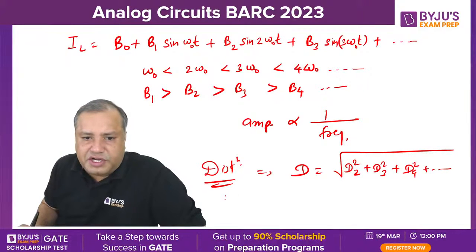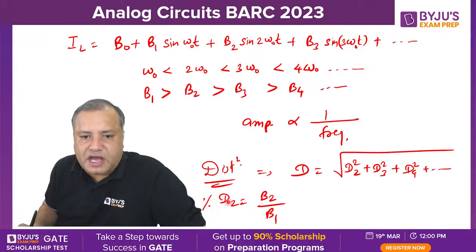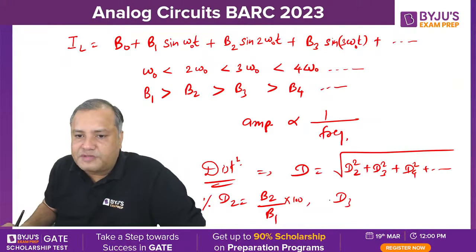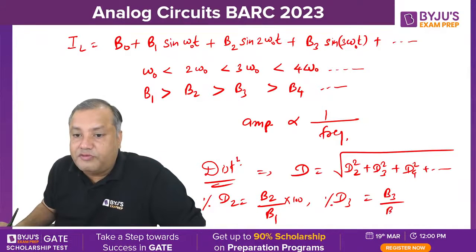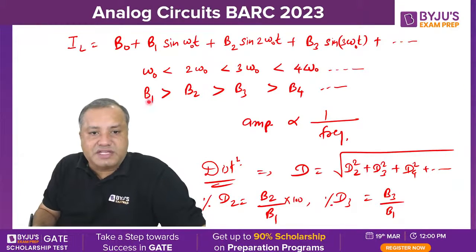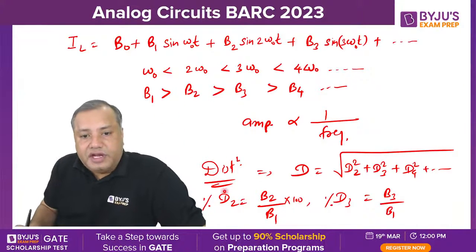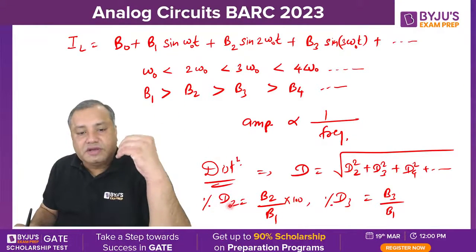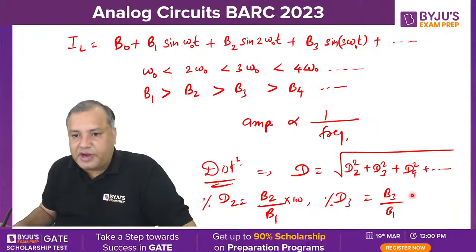Now what is this D2? D2 is B2 upon B1. If you are interested in percentage second harmonic distortion, multiply it by 100. Similarly, what is percentage D3? This will be B3 upon B1. Always in the denominator you will get B1, and B1 is the largest, so we can say that D2 is the largest harmonic distortion as compared to the other ones.